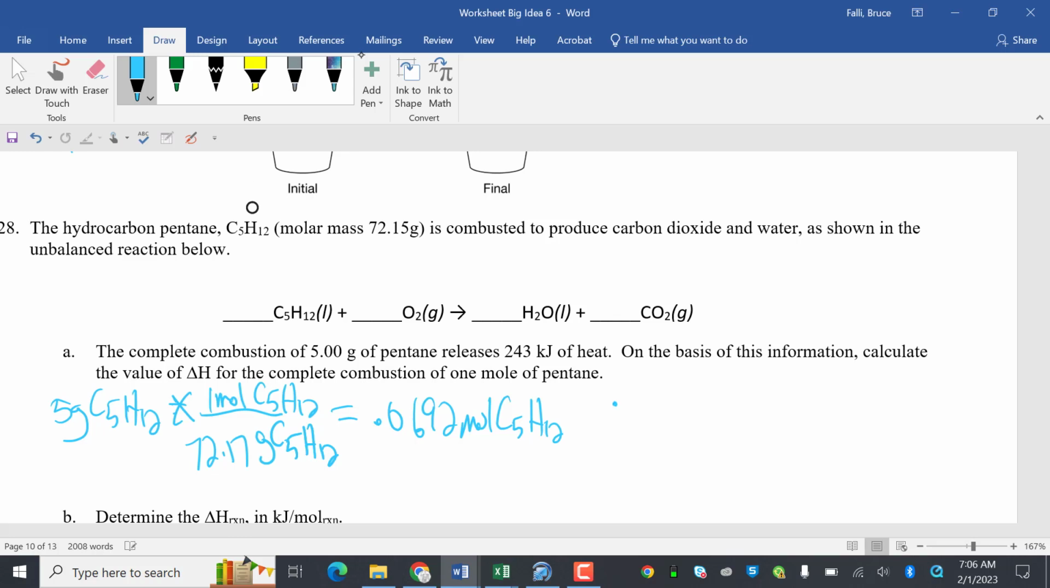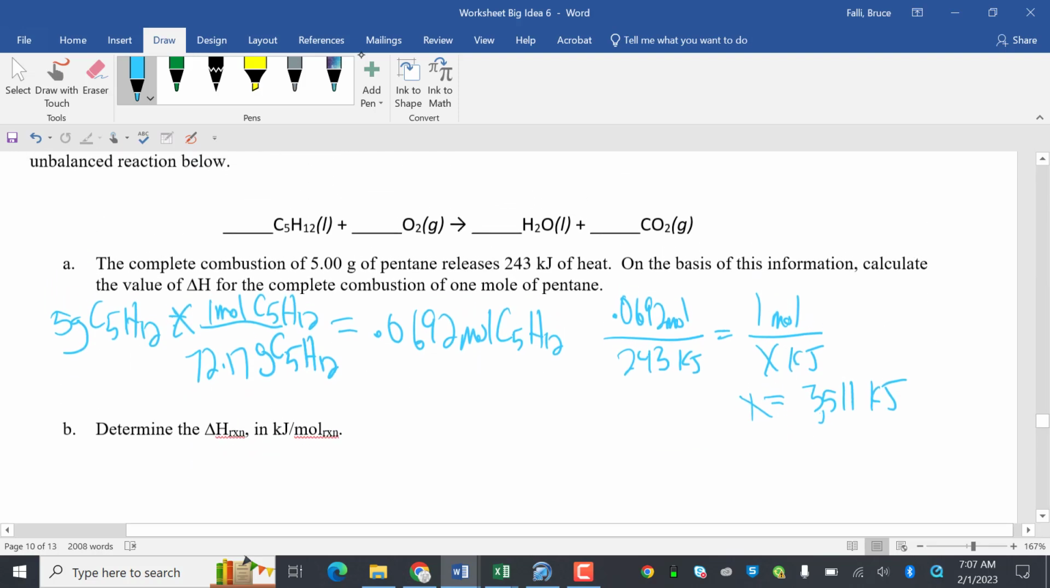So I just set up a proportion from this. So 0.0692 moles equals 243 kilojoules, equals, oh, not X moles, it's going to be 1 mole, my bad, 1 mole over X kilojoules. So cross multiply, and I have 243 divided by 0.0692, and I get 1 mole, or X, equals 3511 kilojoules. So 3,511 kilojoules.